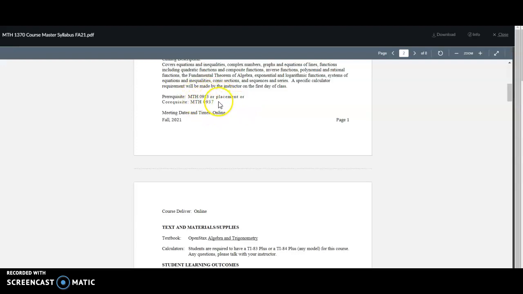Here are the prereqs or co-reqs for the course. You will need to have either placed into the course or placed past 0953. If you scored slightly below what we need to get into the course, you might have a co-req, which is a class running right with this one, which is called Math 0937.